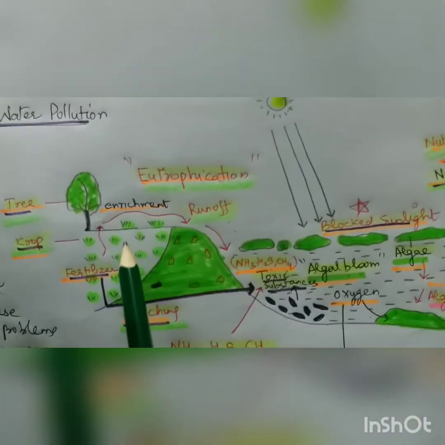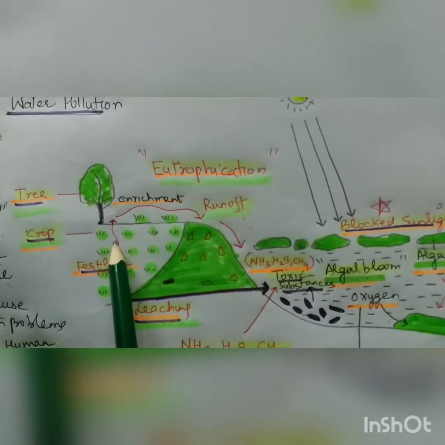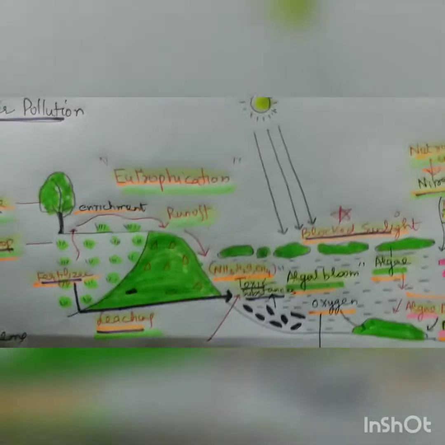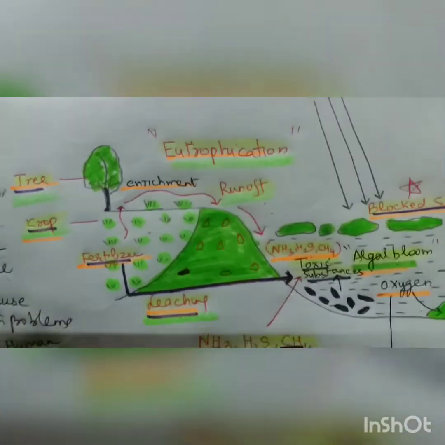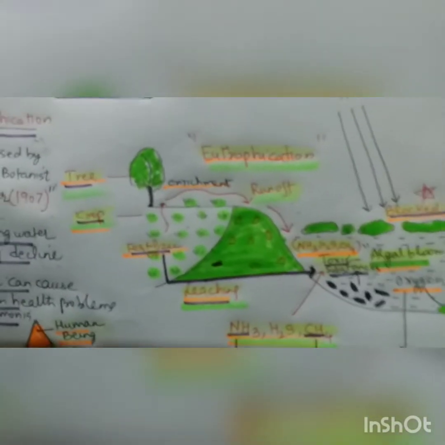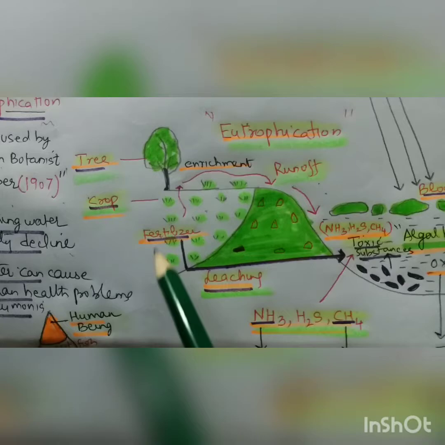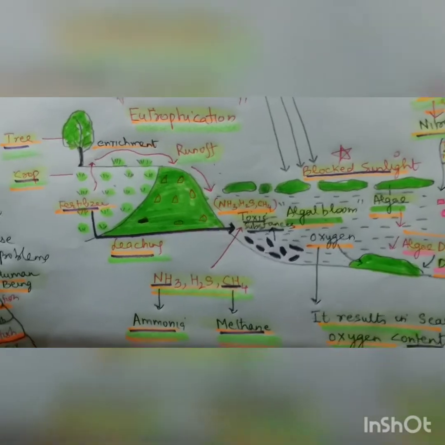So see what I told you in eutrophication: as the population is increasing, to cope with the pressure of increasing population, we have to increase the yield of the crops, right? So we put fertilizers, and these fertilizers, through surface runoff, reach the water body, right?